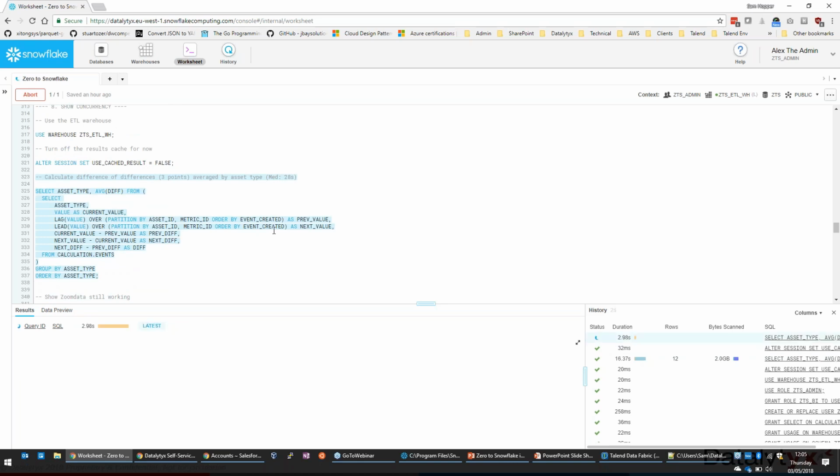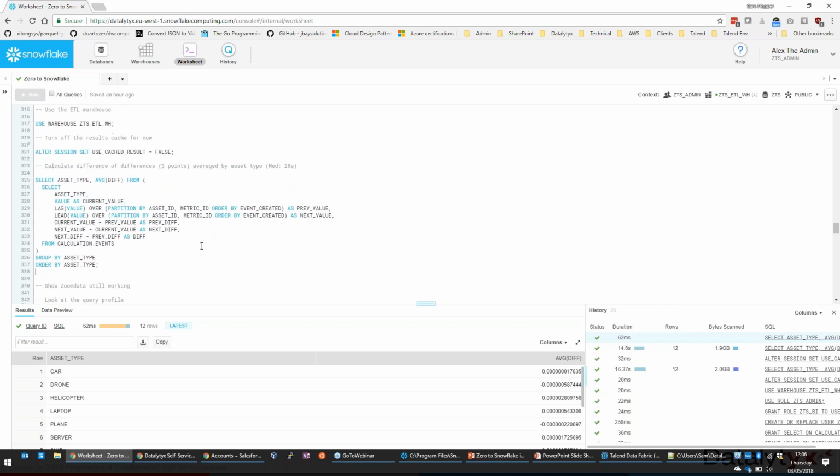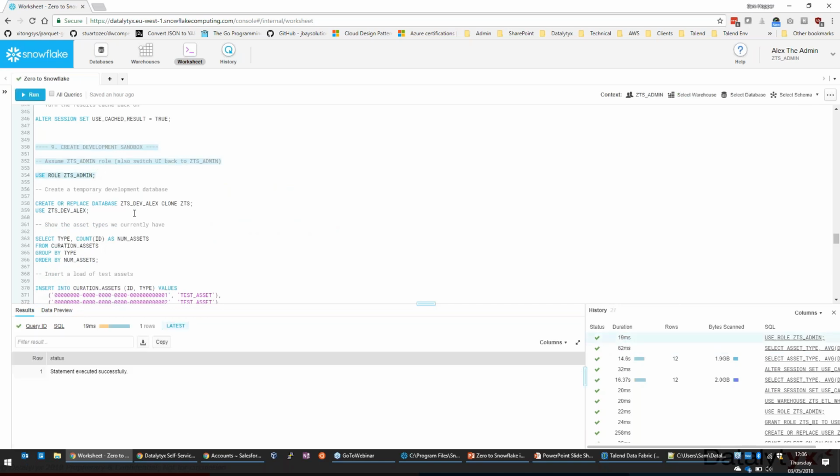So I'm going to run it once. It's going to take about, I think, 16 seconds it took last time just to run, because we had the cache switched off. But what you see is when we run it for a second time, that's the first time, and second time, 62 milliseconds. So you see there's the two items in the mini history, 14.6 seconds for the first time, 62 milliseconds, same query, comes straight out of the cache. Okay, but for that particular demonstration, that wouldn't have been any good. We wanted to show it actually running. Okay, that's caching.